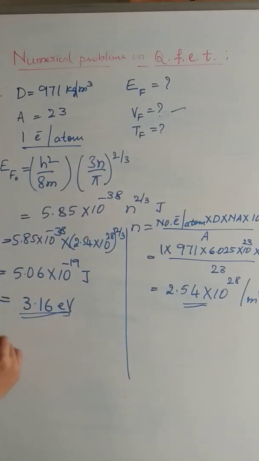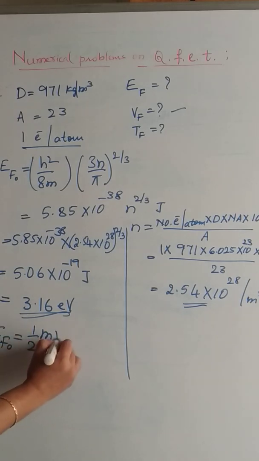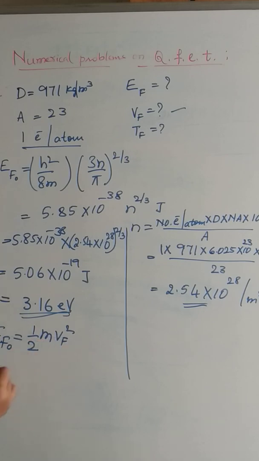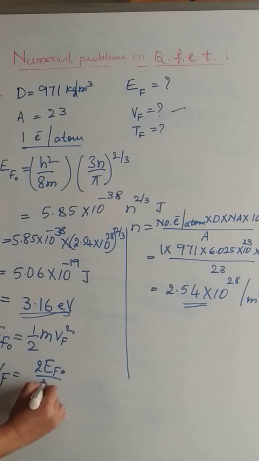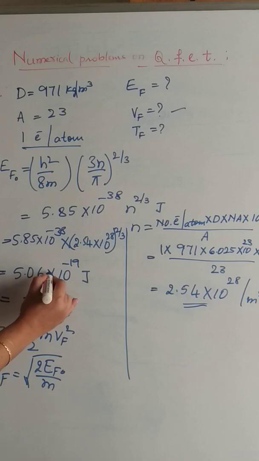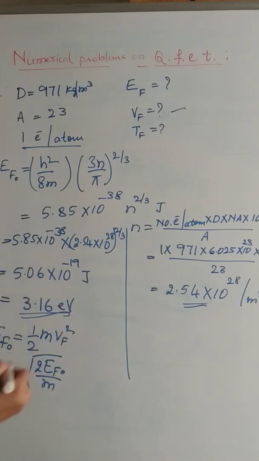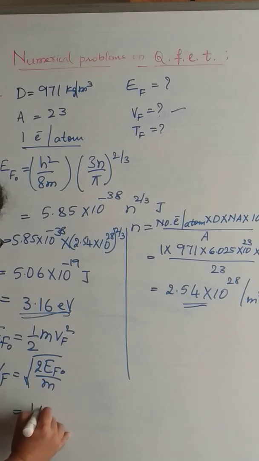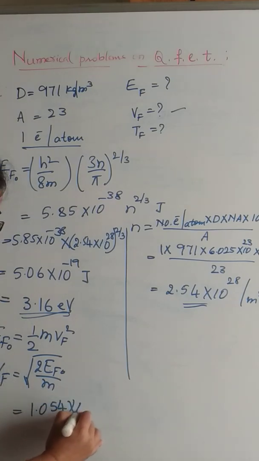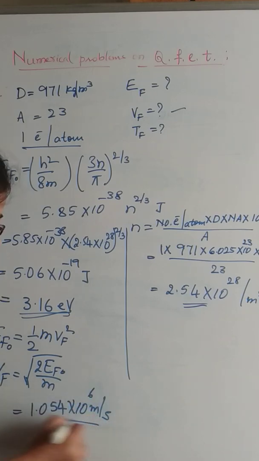So the same way we can calculate Fermi velocity also. We know that Fermi energy at absolute zero, in terms of velocity of the Fermi electrons, is given by E equals half into m Vf square. From this we can write Vf is equal to square root of 2 into Ef naught by mass of the electron. Substituting for Ef naught here in terms of joules and mass of the electron, we get Vf is equal to 1.054 into 10 to the power of 6 meter per second.